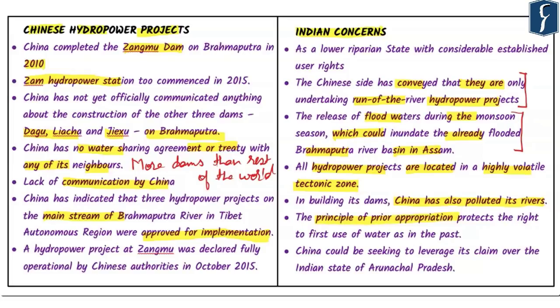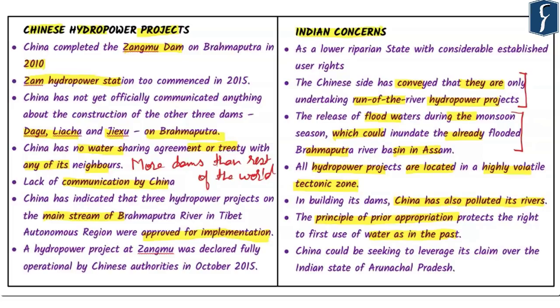Now please try to understand what the principle of prior appropriation means. What it does is that it protects the right of first use of water as in the past. China has the priority right since it is the first to build a dam on the Yarlung Tsangpo, and it means that Indian interests are not being protected through this principle of appropriation.